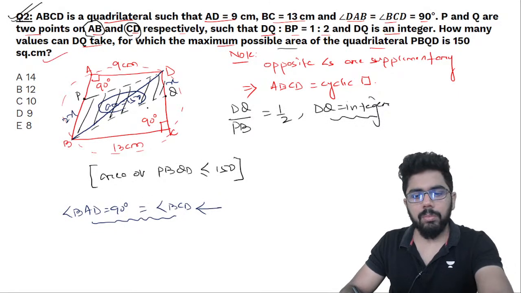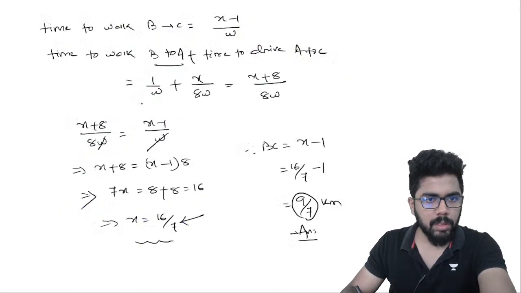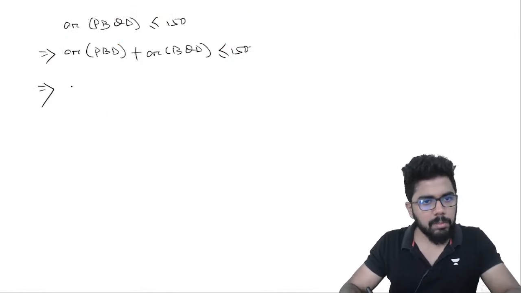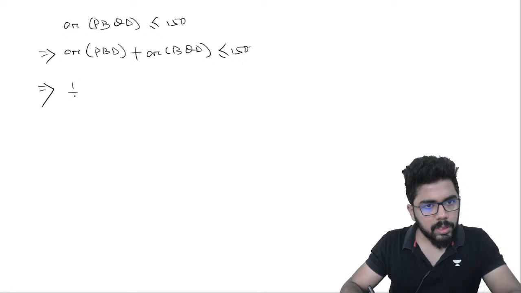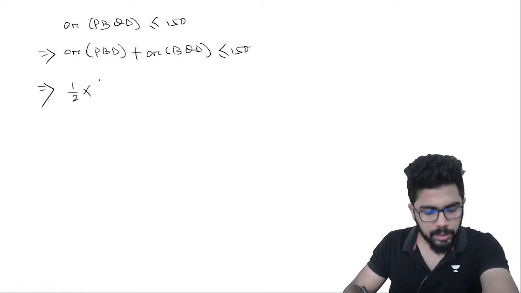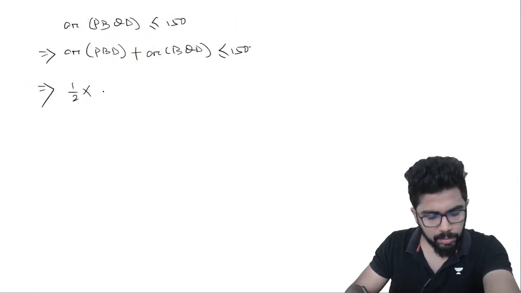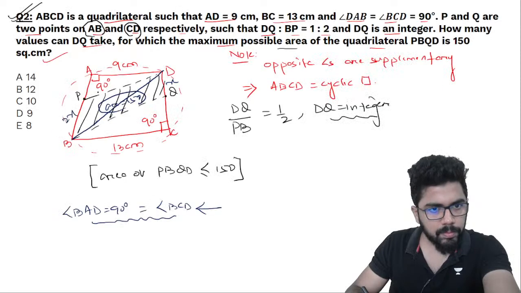Half into base into height, I can do that. Yes or no? Area of PBD अगर तुम half base into height लोगे तो it is like half, इसका base है BP. नहीं, इसका height actually आएगा AD because ये दोनों 90 डिग्रीज है तो this is the height.